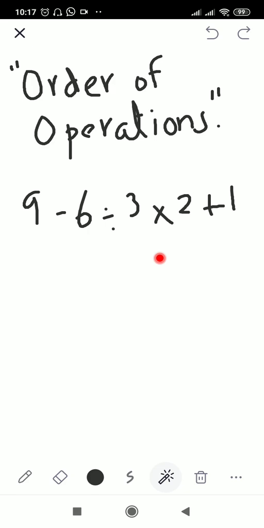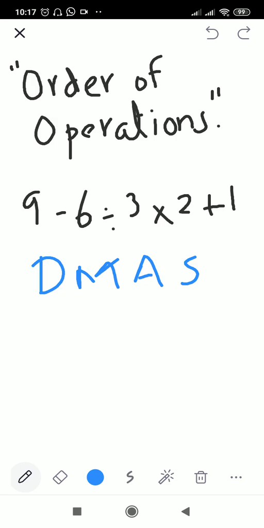We got three different answers if we do three different solutions. So to avoid that, we follow a rule, and that rule or convention is for the four operations, which is called the DMAS rule. All right, this DMAS rule we follow. In the DMAS rule, D stands for division first. Then we do multiplication second, and third we do addition, and in the last we do subtraction.